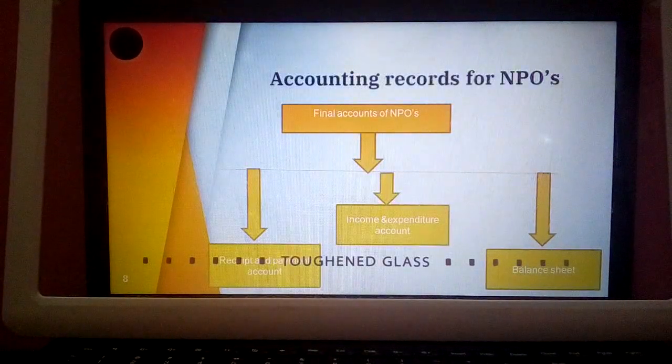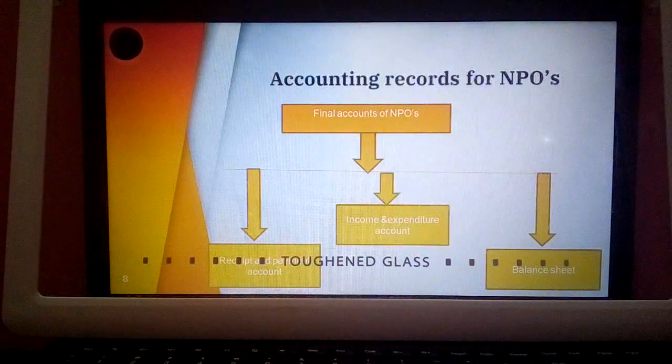So what is receipt and payment account? This particular account is prepared with the help of the cash book. From the summary of the cash book they maintain this receipt and payment account. And then the income and expenditure account is prepared with the help of the receipt and payment account. To prepare the income and expenditure account, they need to have the receipt and payment account. Then the final account is the balance sheet, which is prepared at the end of the year to know whether they have an excess of assets or whether liabilities are more than their assets.